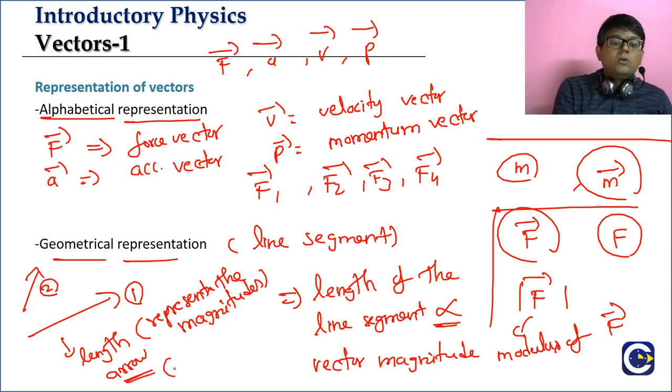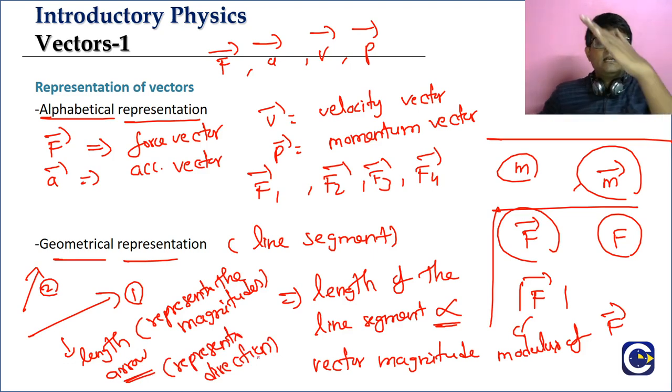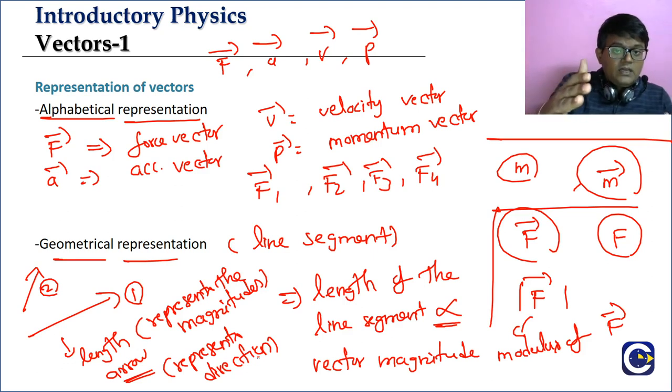The arrow represents the direction of the vector. The direction in which we indicate the arrow, that represents what? The direction of the vector. So geometrical representation means what? Every vector can be represented by a line segment. A line segment will have a length and a direction, or the arrow.